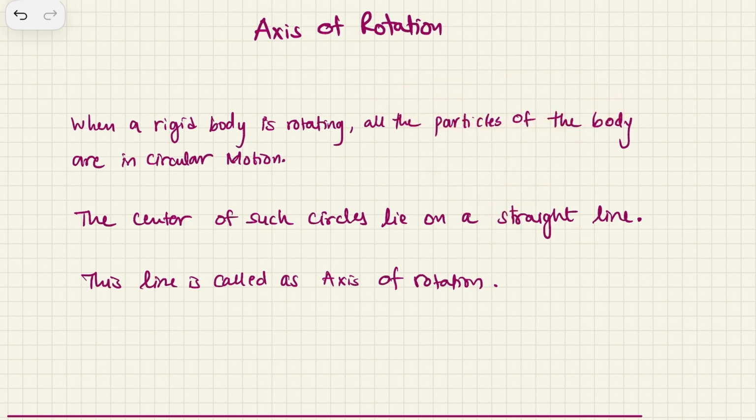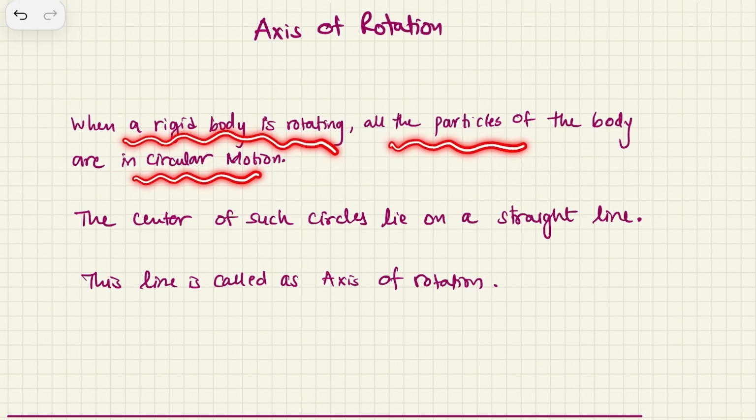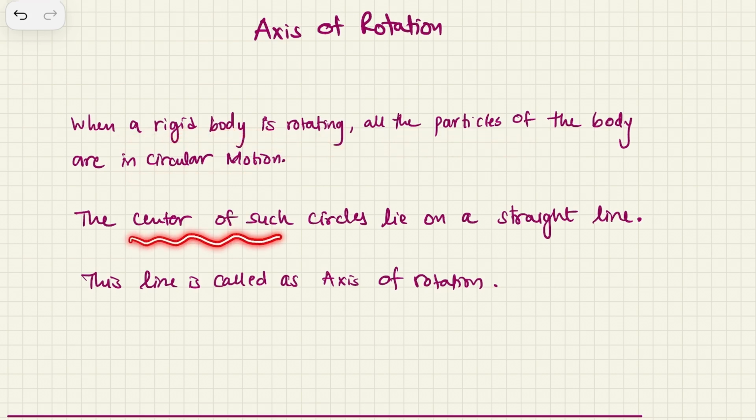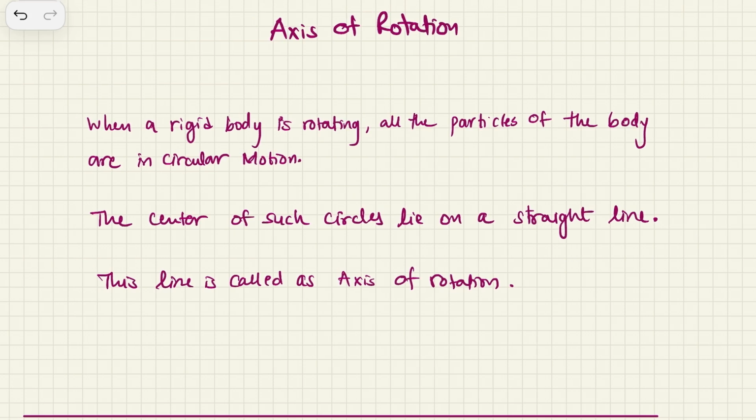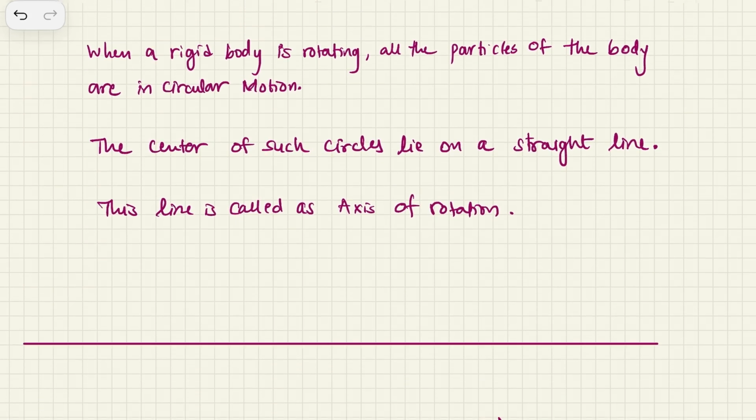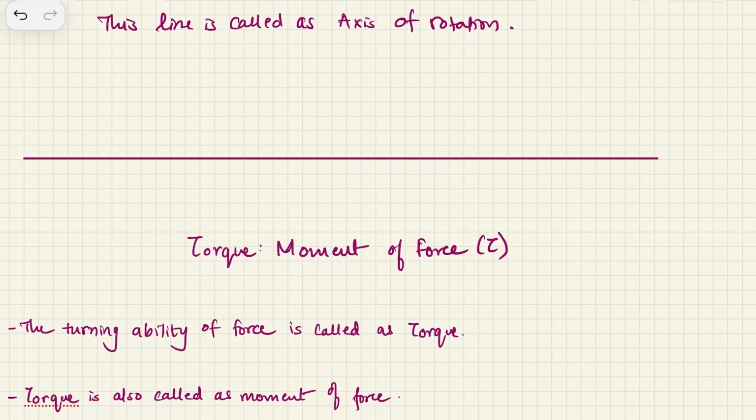Okay, so when a rigid body is rotating, all the particles of the body are in circular motion, but the centers of such circles lie on a straight line, and that straight line is called an axis of rotation. So a very simple definition. You can pause the video and copy this definition in order to learn it later on.